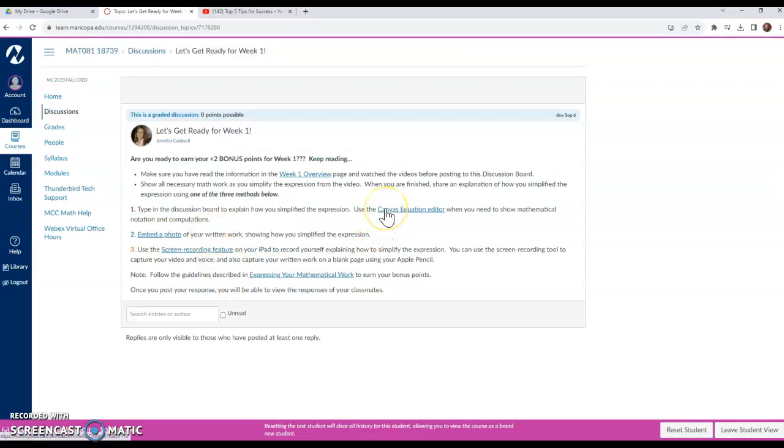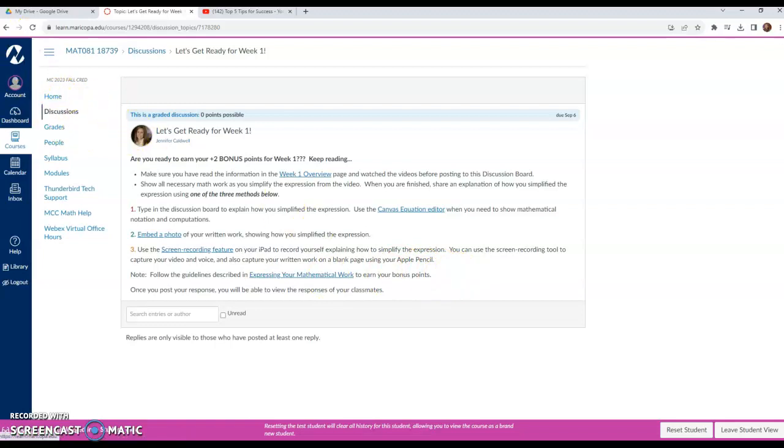Now there's 3 ways you can post your response. You can use the Canvas equation editor to type out your solution path. You can embed a photo of your written work. So you can do it on a regular piece of paper and then use your iPad or your phone and scan a picture of that and upload it to the discussion post and explain in there how you solved or how you simplified the expression. Or you can use a screen recording feature on your iPad, and then you can just upload that video to the discussion post. But either way, you're going to show your work and you're going to explain how you simplified the expression in the secret question. Make sure you review the guidelines for expressing your mathematical work every time you post a response.